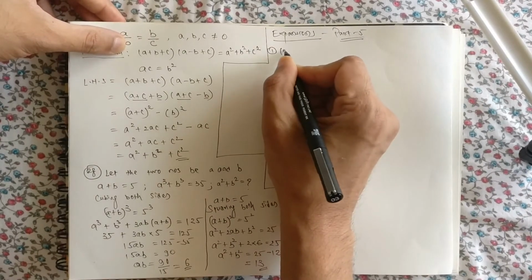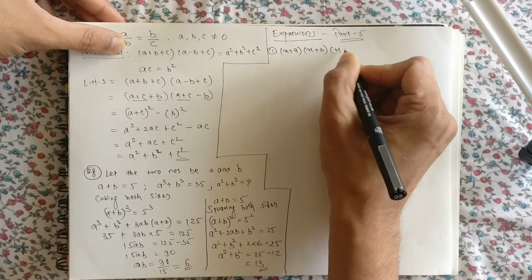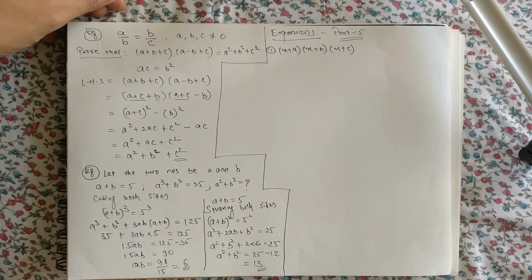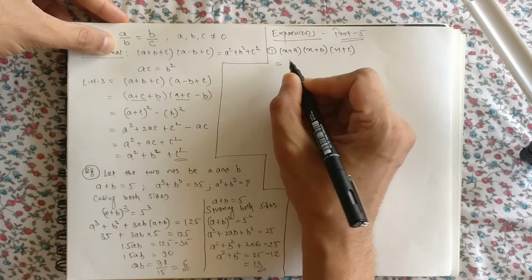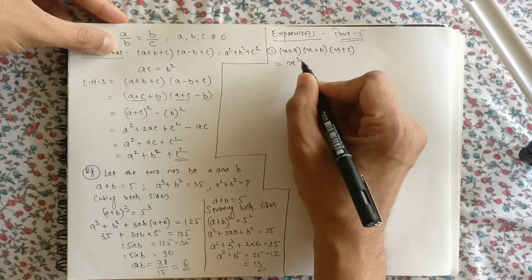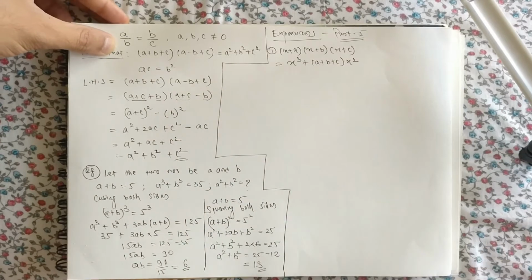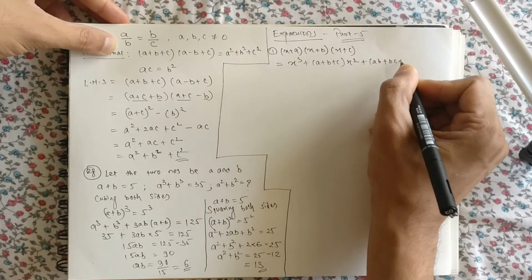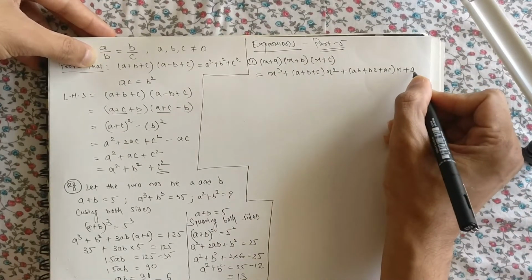Number 1: x plus a into x plus b into x plus c. Now you can go on and expand this, you can solve this. But better than that, you can remember the formula. The formula says x cube, because x is 3 times, plus (a plus b plus c) into x square, plus (ab plus bc plus ac) into x, plus abc.